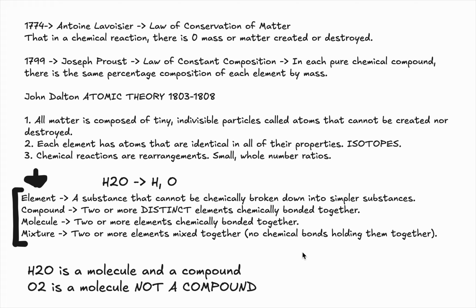All right? So this brings us all the way back to 1774, when a man named Antoine Lavoisier came up with the law of conservation of matter. This is a law of conservation that you've probably heard about many times in the past. I've learned about it since 7th grade. It teaches that in a chemical reaction, there is zero mass or matter created or destroyed. So this is a definition specific to chemistry. You might have heard the definition where no matter is created or destroyed.